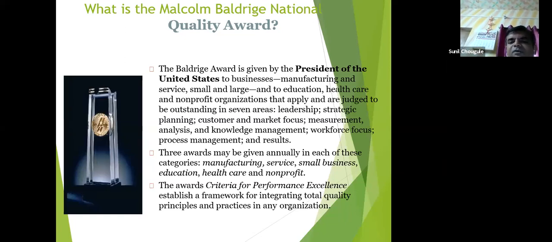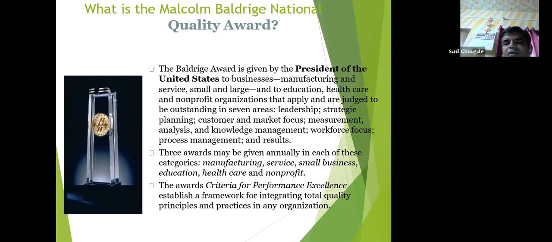Which are those 7 areas? Leadership, strategic planning, customer and market focus, measurement analysis and knowledge management, workforce focus, process management and results. They are the 7 criteria on which the Baldrige Award is given.